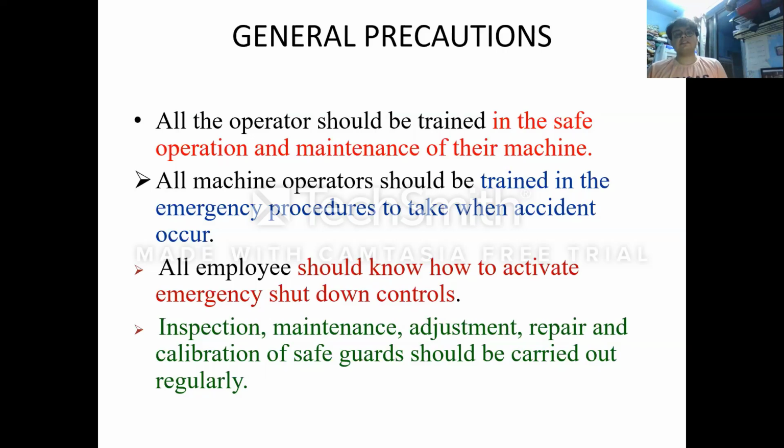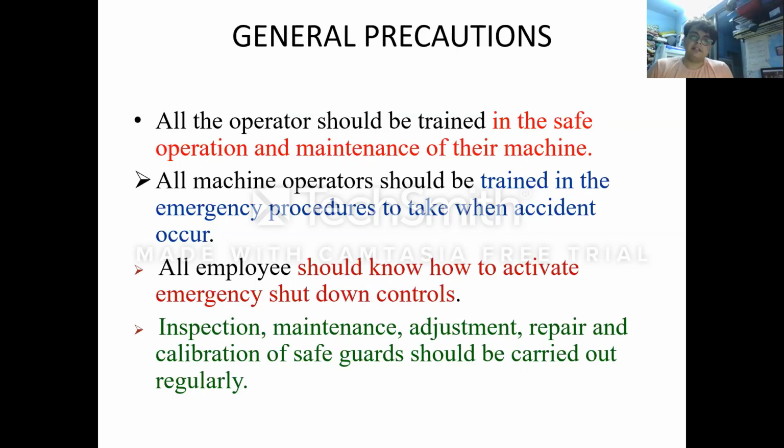Next, all the machine operators should be trained in the emergency procedures to follow when an accident occurs. There is some emergency exit so that the workers can move out of that particular place, and as a result their lives can be saved. This is what management of the industries must take into consideration. There should be some opening or safety outlets from where the working personnel can move out of the place.